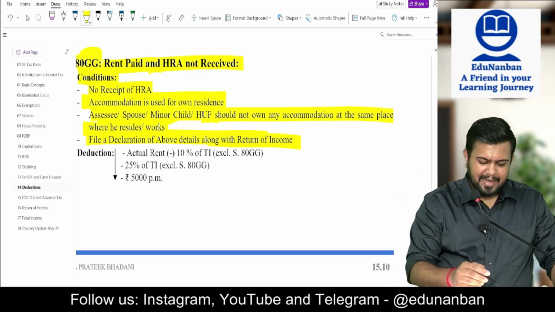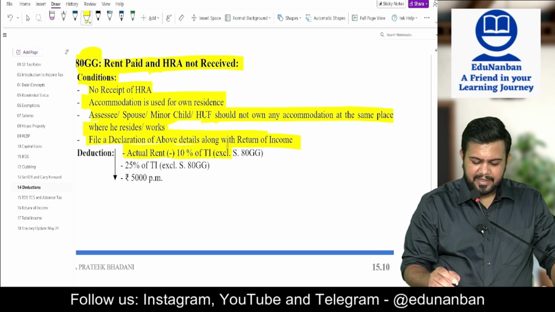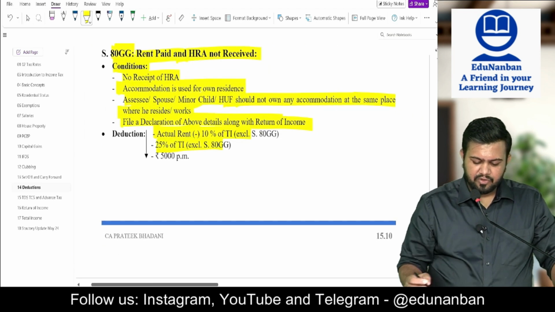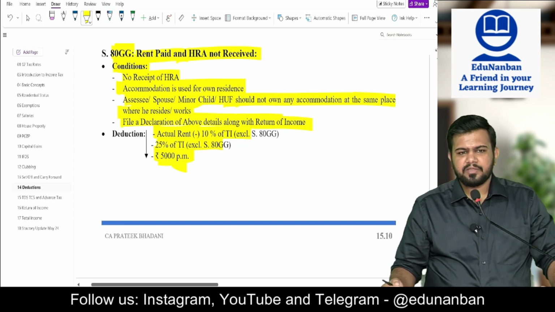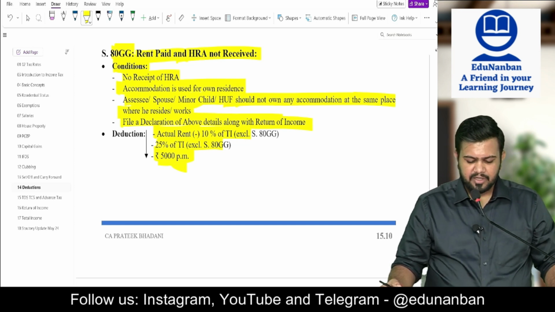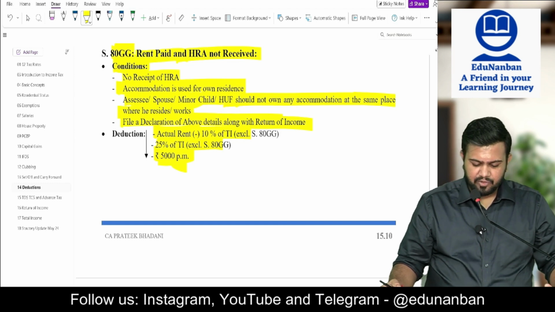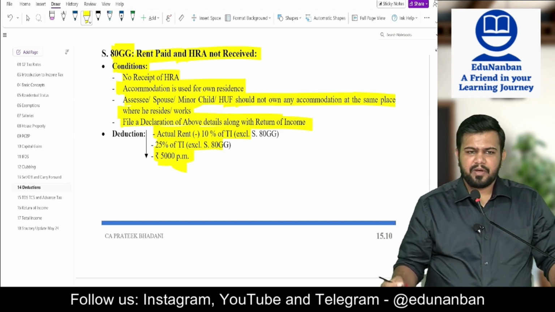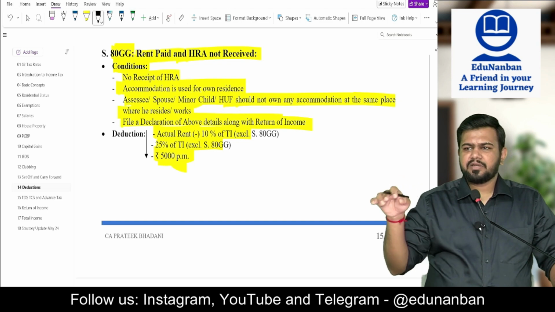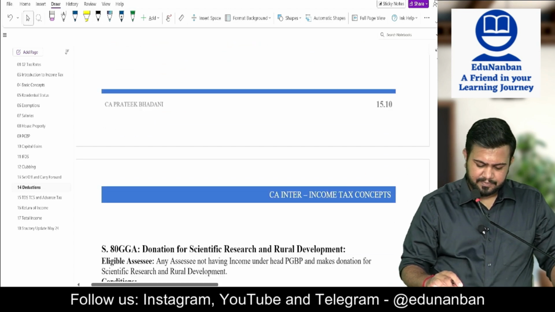Now what is the maximum deduction? Actual rent minus 10% of total income, then 25% of total income, or 5,000 rupees per month, whichever is lower. So 5,000 rupees per month means what? Maximum 60,000 can be claimed as deduction.